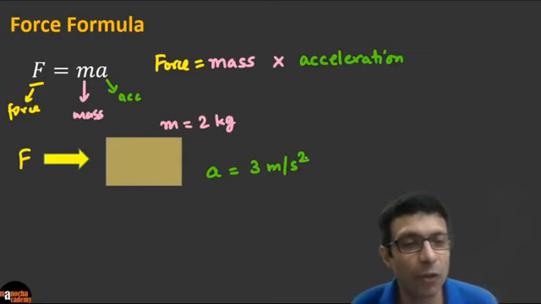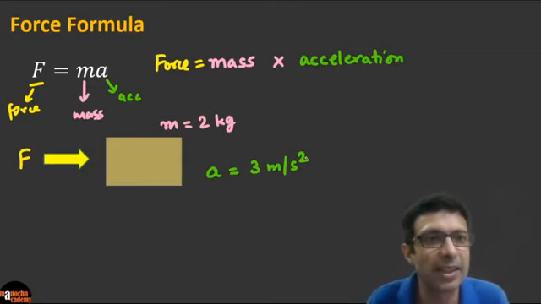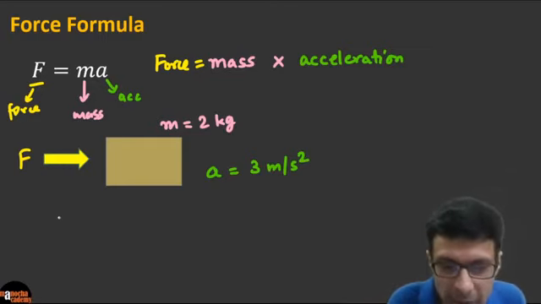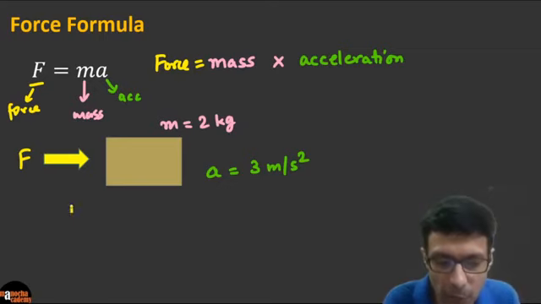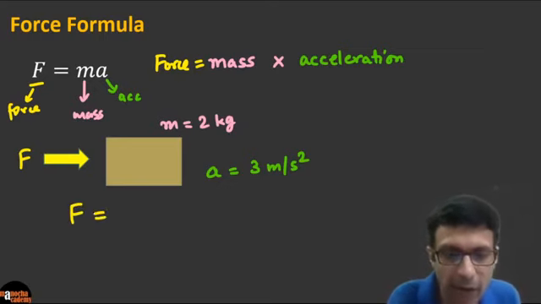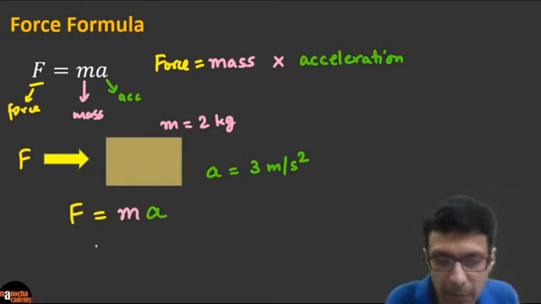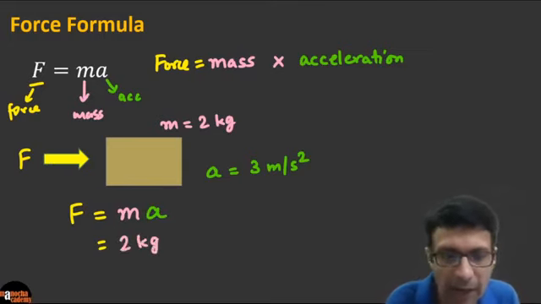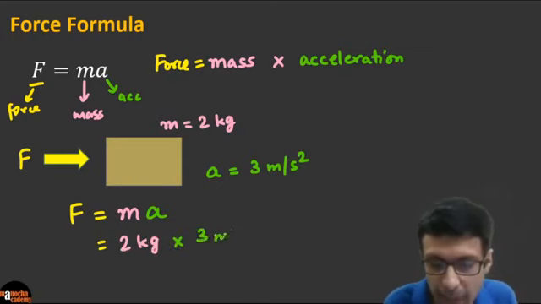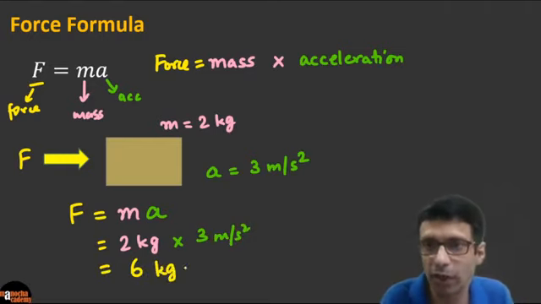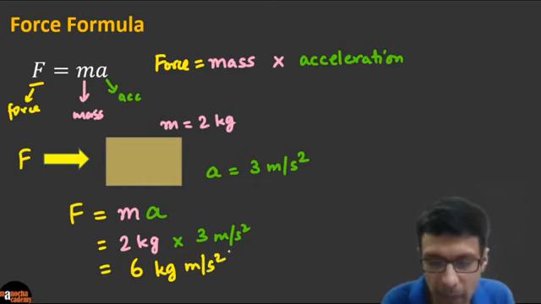Super, a lot of you have already written the answer. I can see Albert Einstein says 6 Newton, Raj says 6 Newton. Excellent guys. Just use the formula F equals ma, force is mass times acceleration. Simple, just substitute the values. Mass is 2 kg and the acceleration is 3 meters per second square, right guys? If we multiply these numbers, we get 6 kg meter per second square. First multiply the numbers, 3 times 2 is 6, and then we'll also multiply the units.